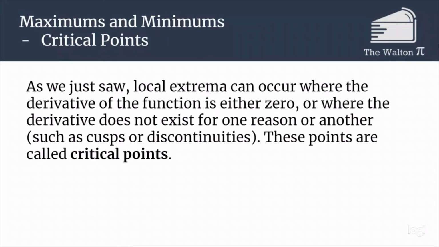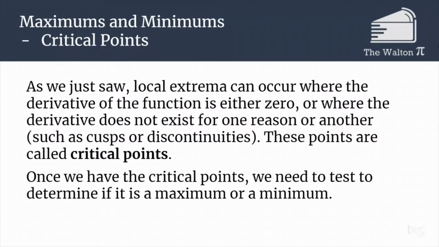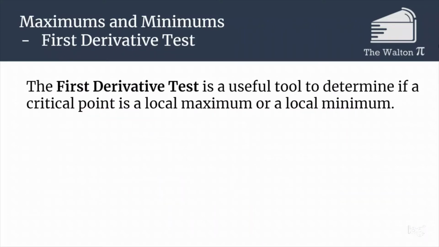As we just saw, local extrema can occur where the derivative of the function is either 0 or where it does not exist, and these are called critical points. So if you take the derivative of the function and you calculate all the places where the derivative is 0 or where the derivative does not exist, these are going to give us a set of critical points. Once we have those critical points, we can test them to see if each is a maximum or a minimum.